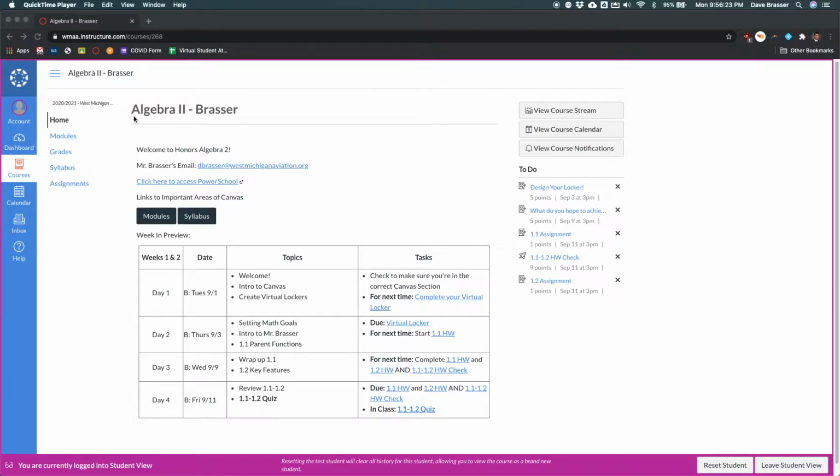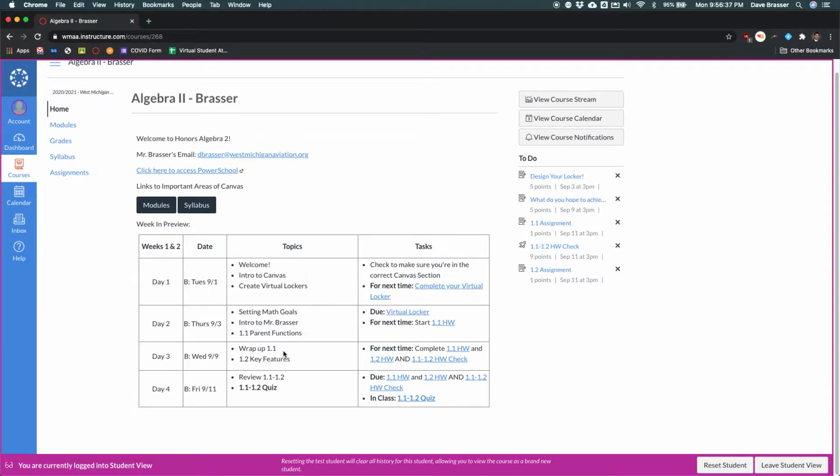So we've got my name, Algebra 2 Brasser. Oh, I need to change that. We'll fix that later. We've got an email address, so if you ever need to email me, it's dbrasser@westmichiganaviation.org. Here's a link you can check for PowerSchool. But down here is probably where you're going to be focusing most of your time as parents.